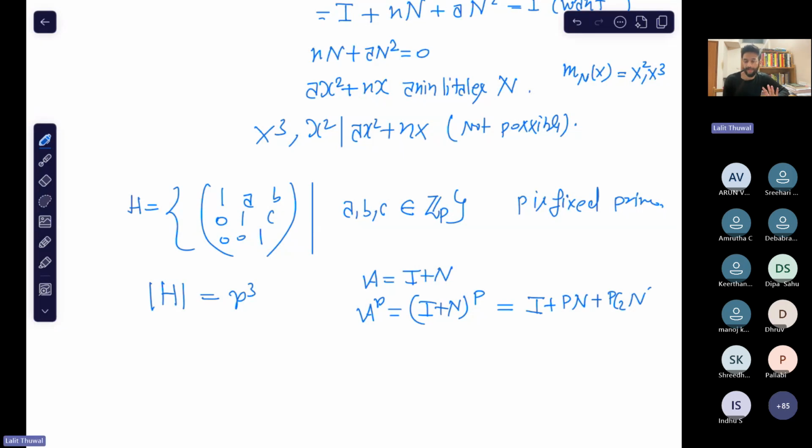Is it correct? Do you think so? Yes or no? PC1 is P. So what do you think now? P times anything is 0 in Z_p. Yes or no? So now let me know what this comes out to be.